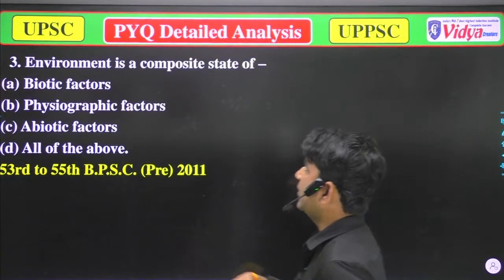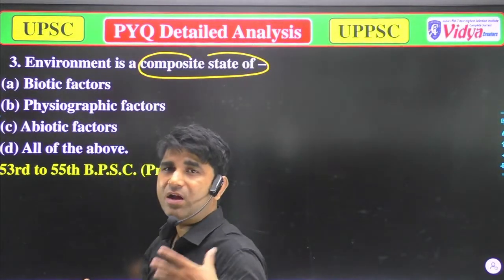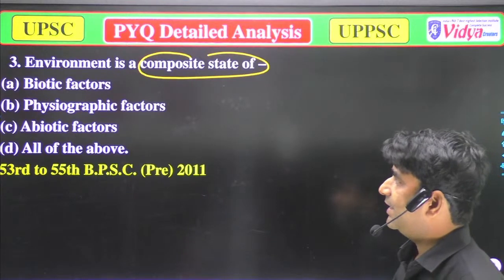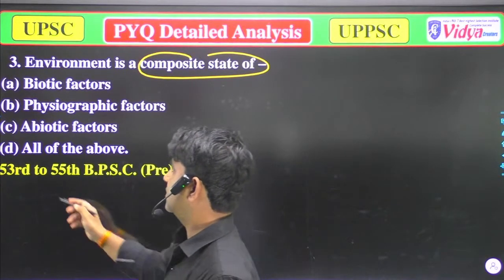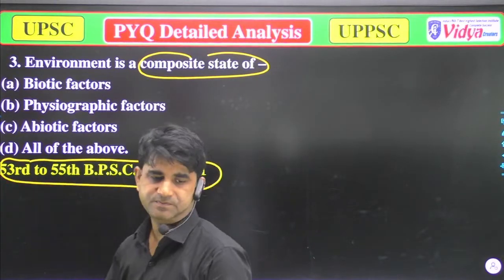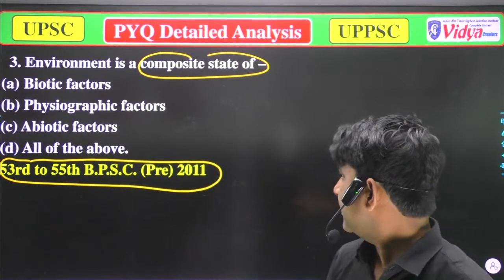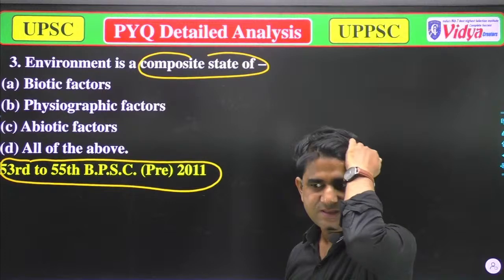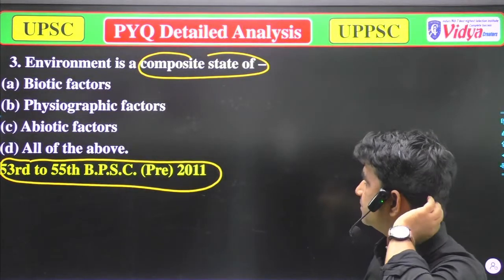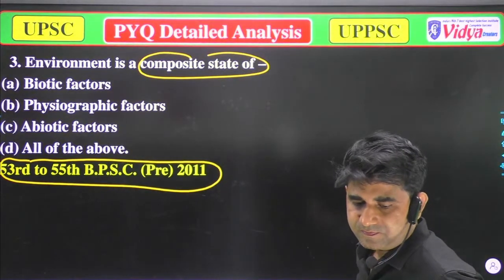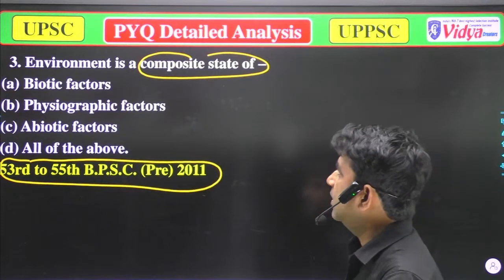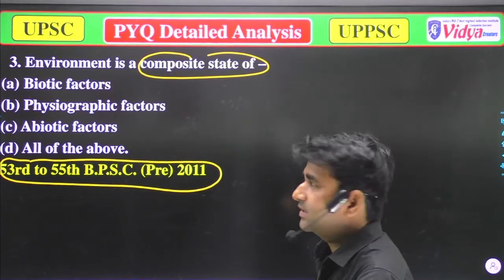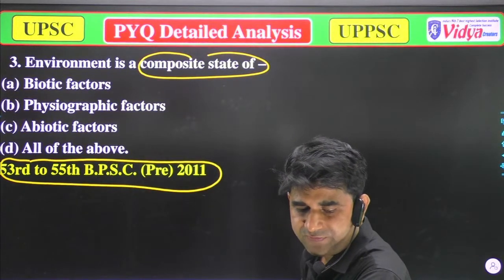When we talk about the environment, it is a composite state of A, biotic factors, B, physiographic factors, C, abiotic factors, and D, all of the above. That question was asked two times, in the 53rd and 55th BPSC, 2011. Now you have to say which of the following is correct.